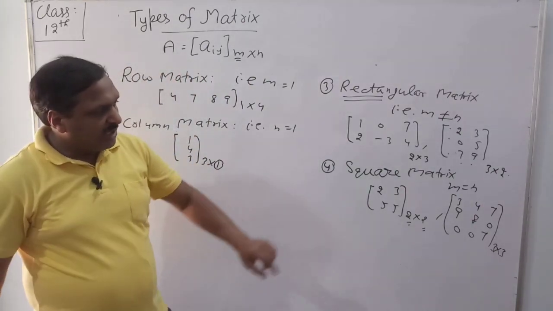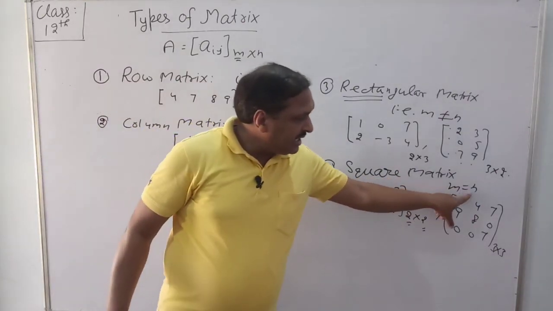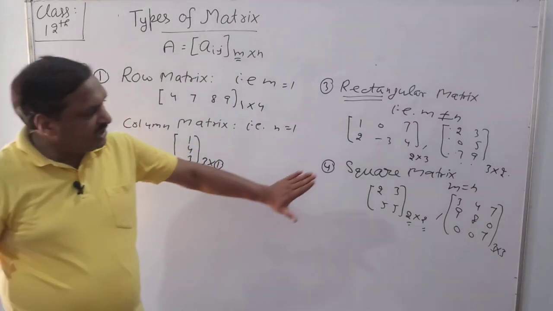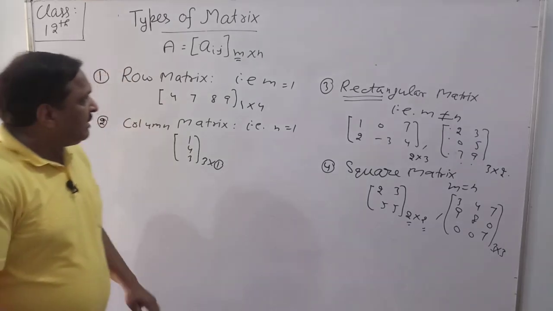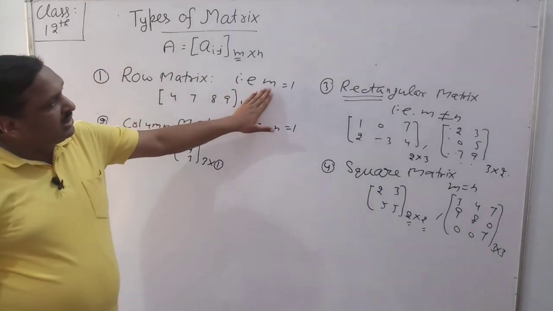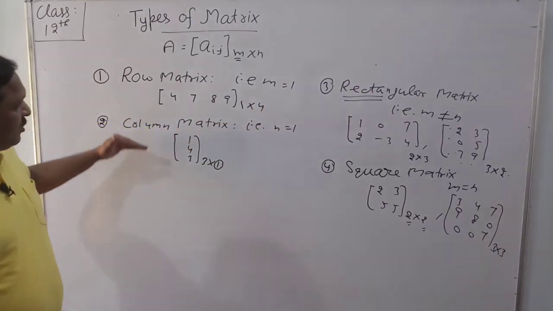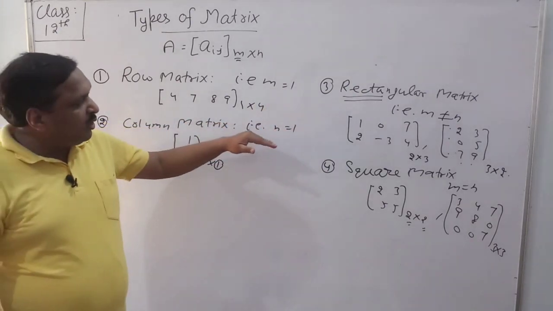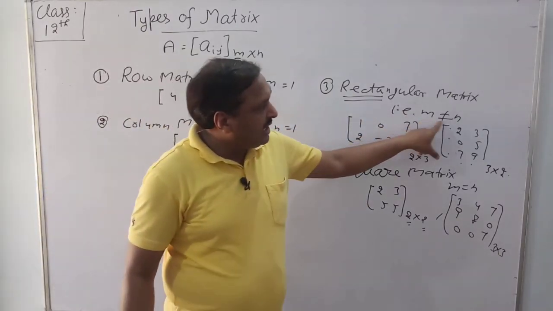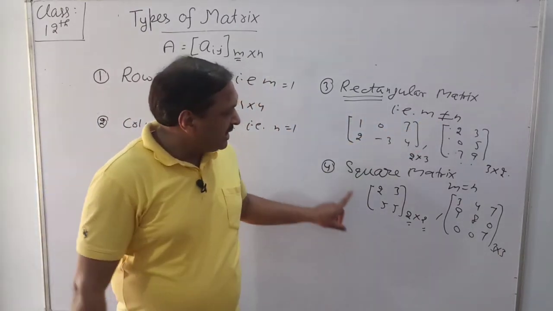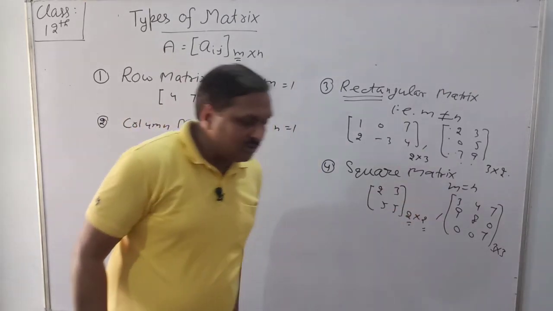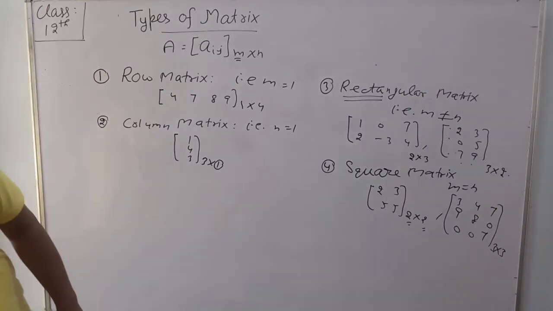If the number of rows is equal to the number of columns, then we can say it is a square matrix. I am repeating again. Row matrix, when the number of rows is only 1. Column matrix, when the number of columns is only 1. Rectangular matrix, number of rows is not equal to number of columns. And square matrix, number of rows is equal to number of columns.